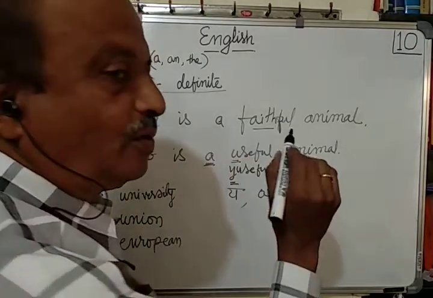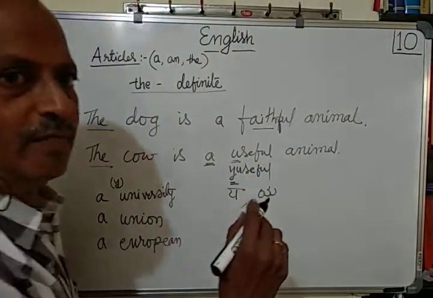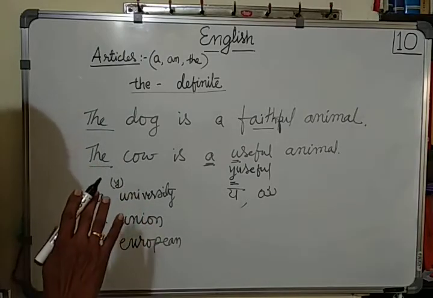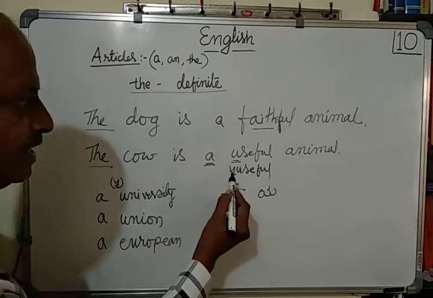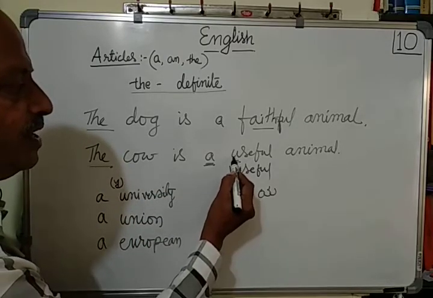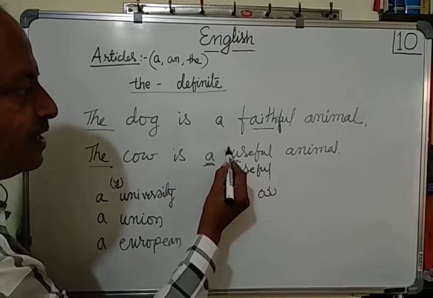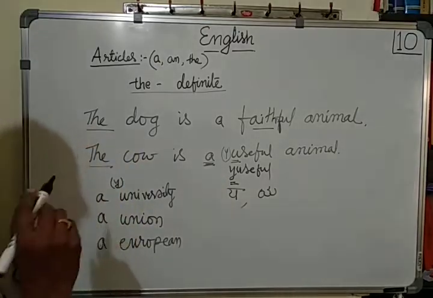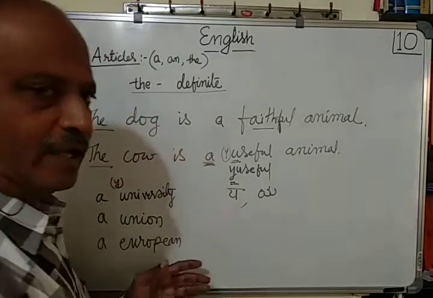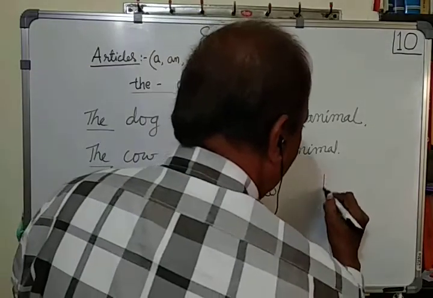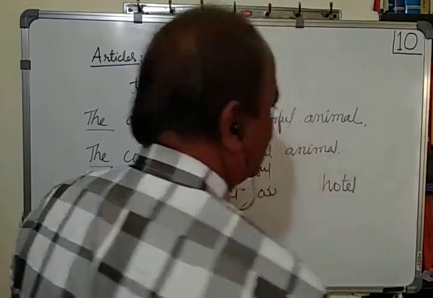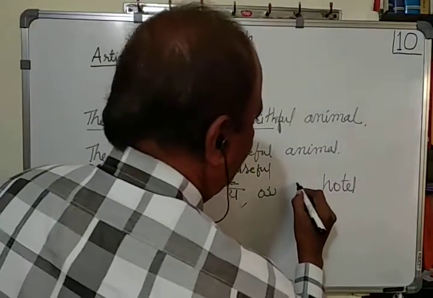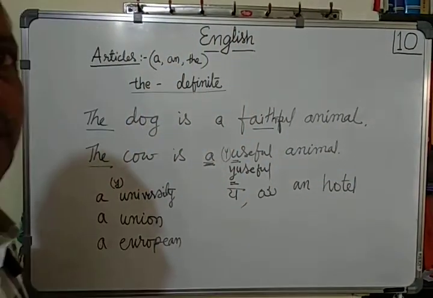We have to look at the letters A, E, I, O, U. But at the same time, we should be careful to find out whether the sound begins with a vowel or with a consonant. Y is a consonant. So here in useful, the Y sound is there, so we use a. Otherwise, an. In the same way, there are some other words like hotel. We don't say otel, it's hotel. So I went to a hotel.